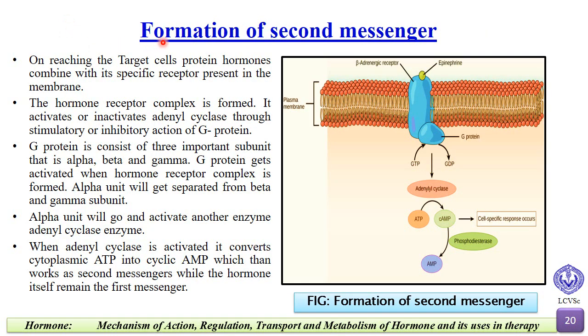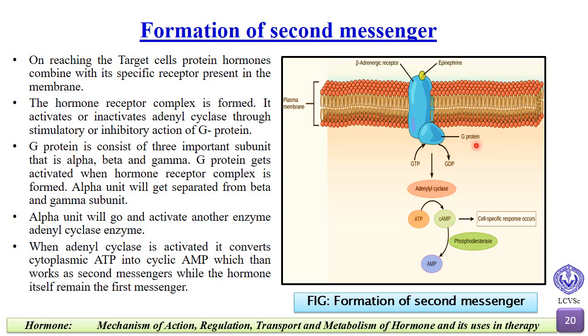So first we'll see the formation of the second messenger. On reaching the target cell, the protein hormones combine with specific receptors present in the membrane. The hormone receptor complex is formed. It activates or inactivates adenyl cyclase through stimulatory or inhibitory action of G protein. Now, G protein consists of three subunits, that is alpha, beta and gamma subunits. Here, the G proteins get activated when the hormone receptor complex is formed.